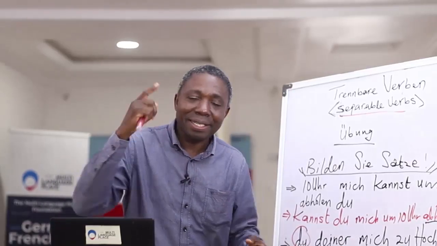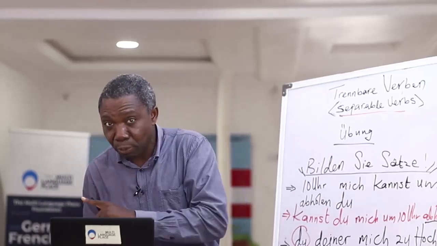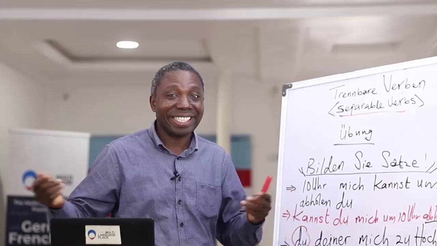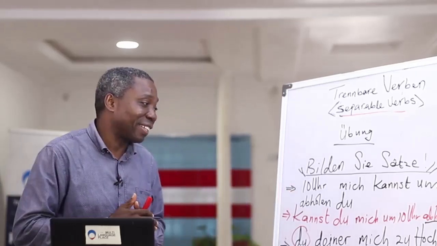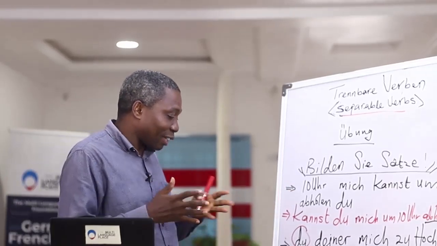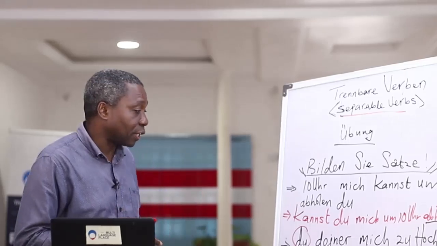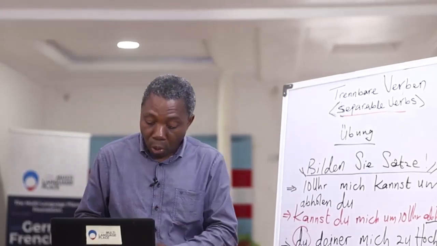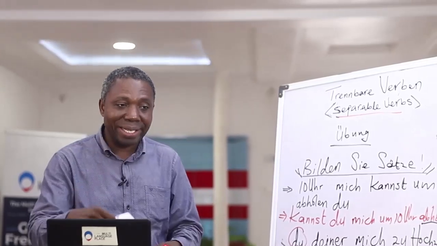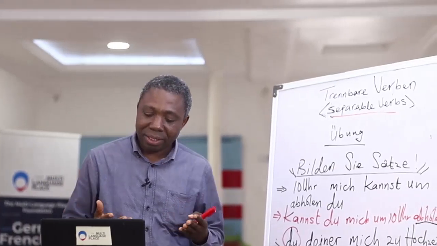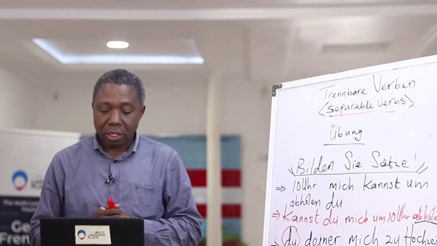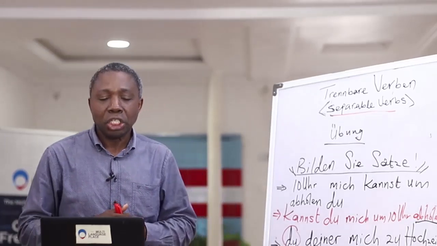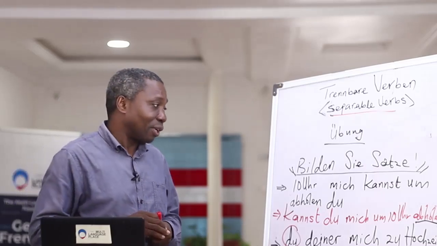But when they are separated, the main verb occupies the second position and the prefix goes to the end of the sentence. It doesn't matter how long the sentence is, the prefix will go to the end of the sentence. But when there's another verb in the sentence, they come together, they stay together. So with this, I want you to practice more, and I want you to write 2 to 3 sentences using separable verbs.